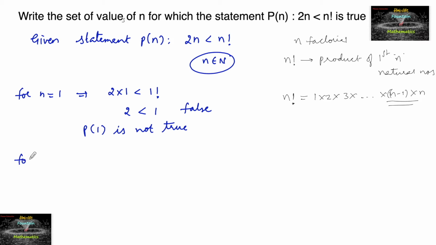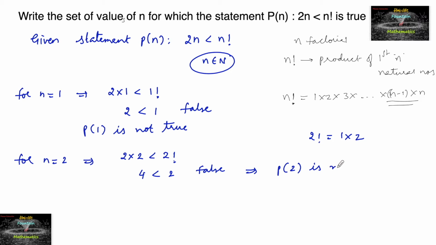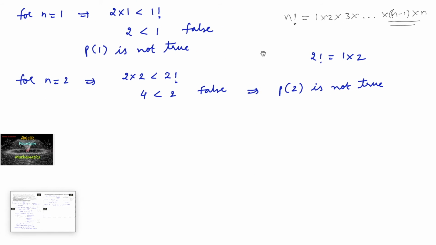Now for n is equal to 2. So 2 into 2 is less than 2 factorial. 2 twos are 4, less than 2 factorial, which is the product of two natural numbers, that is 1 into 2 is 2. So it is also false, which implies that P of 2 is also not true. Now let's check for the next natural number, n is equal to 3.